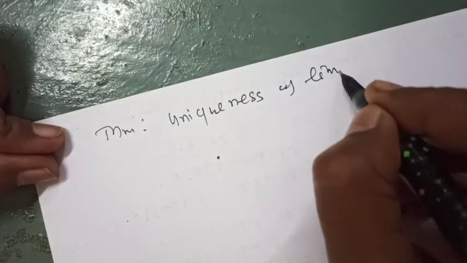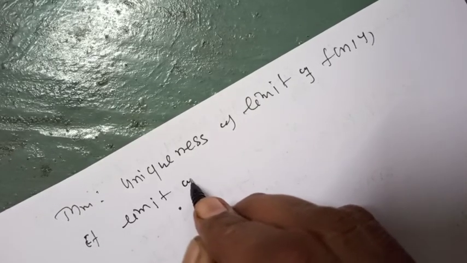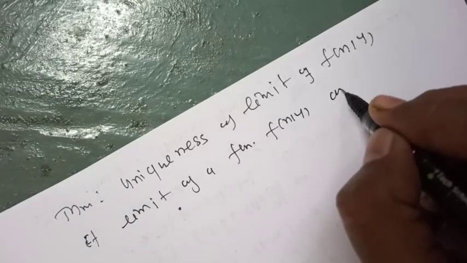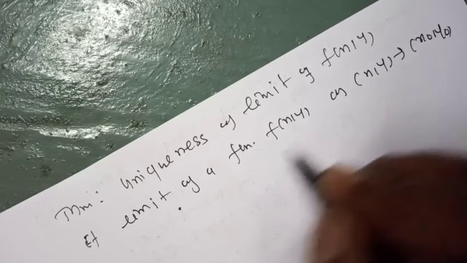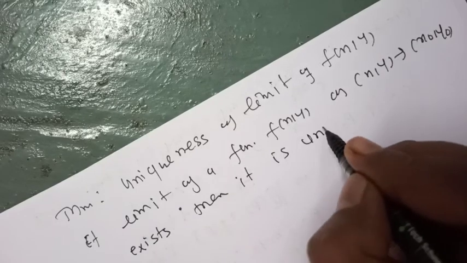Now there is a theorem: uniqueness of the limit of the function f of x, y. If the limit of a function f of x, y as (x, y) tends to (x0, y0) exists, then it is unique.